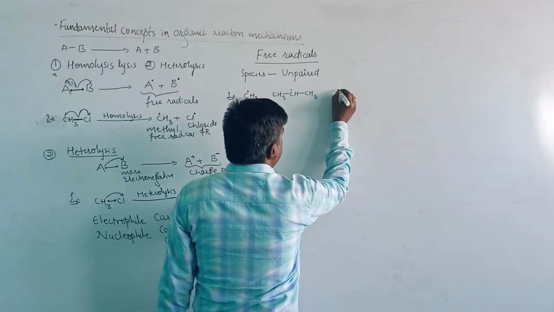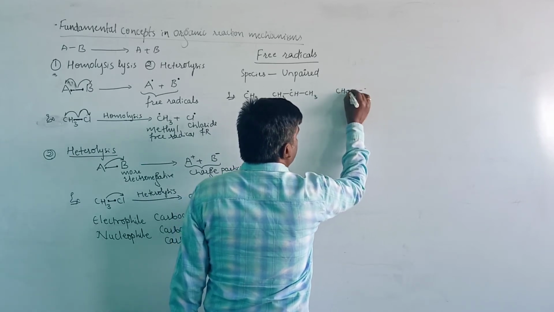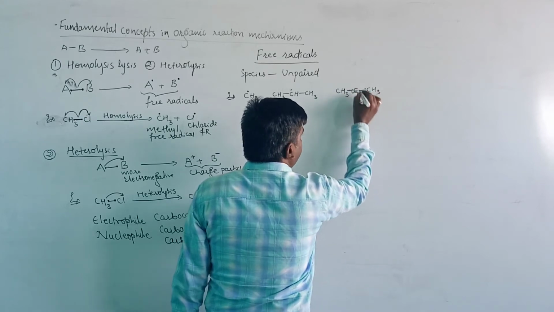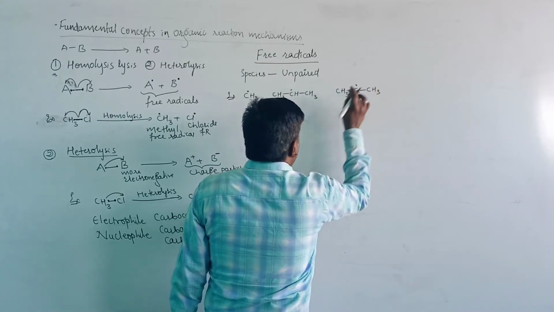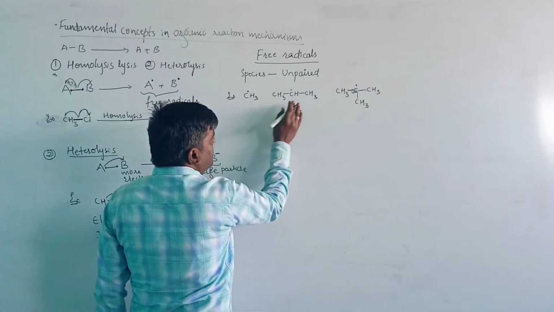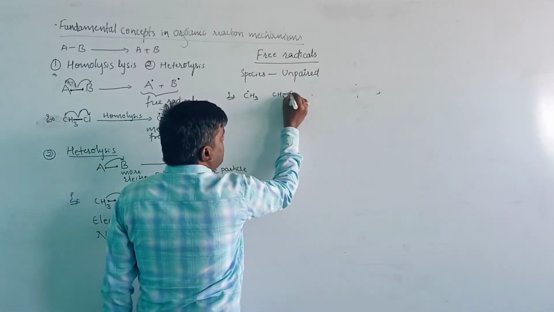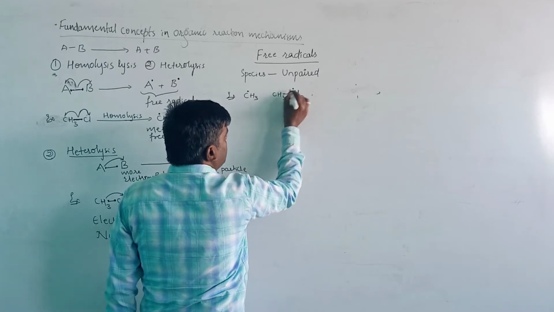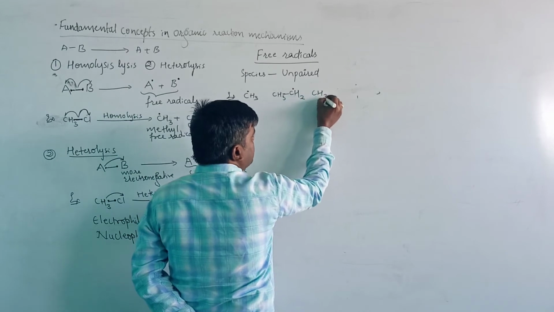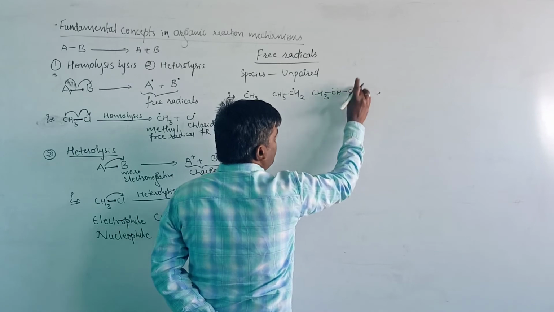And the next one is the CH3 CH2 free radical. It is the primary. I will take another example here: the methyl free radical CH3, then CH3 CH2, then CH3 CH CH3, that is the isopropyl free radical.